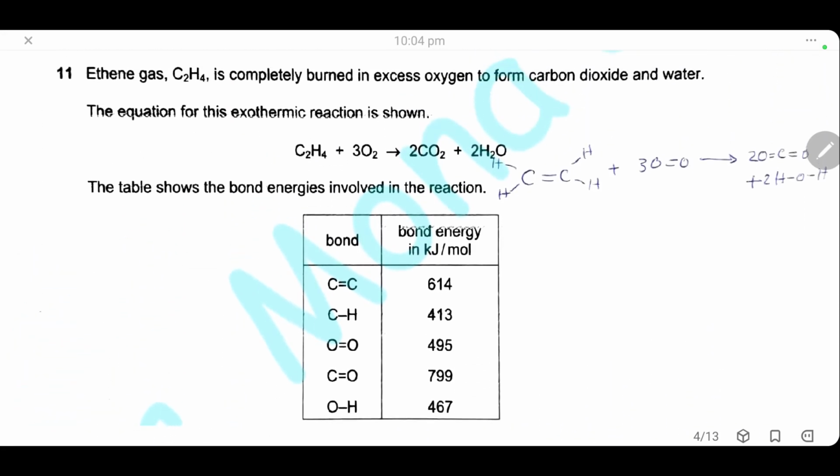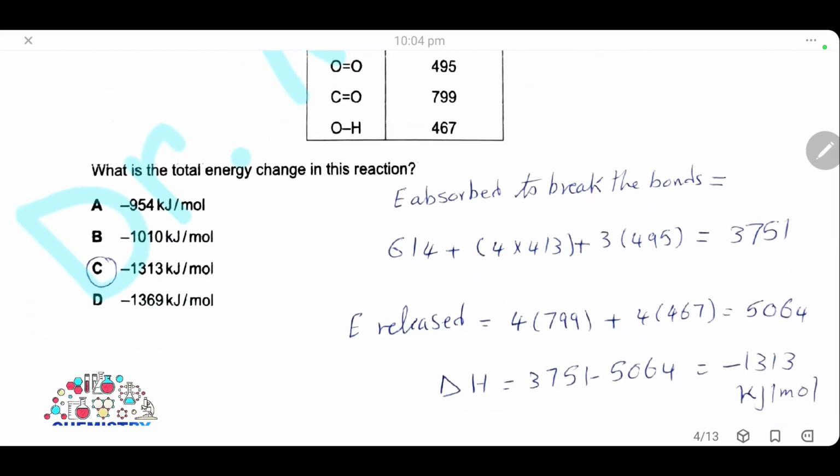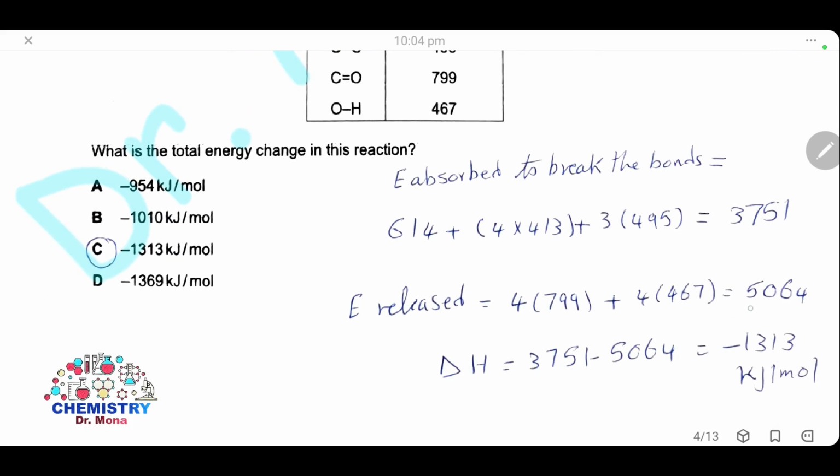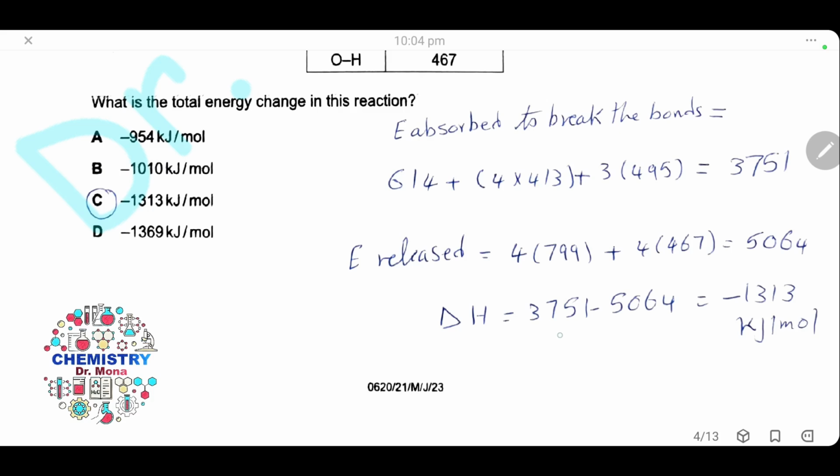Then to calculate the energy released when forming the products, we have 2 carbon dioxide, each one has 2 carbon-oxygen double bonds, so we will multiply this by 4. And we have 2 molecules of water. In each molecule we have 2 oxygen-hydrogen bonds, so also we will multiply this by 4. So the energy released will be 5064. To calculate the delta H, it is the energy absorbed to break the bonds minus the energy released. It will be minus 1313 kilojoules per mole, and the answer will be C.